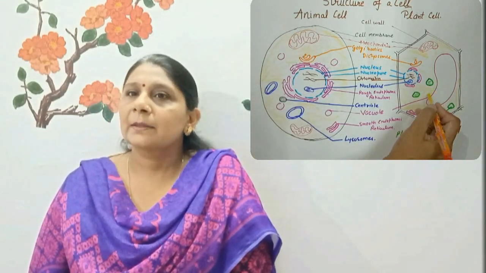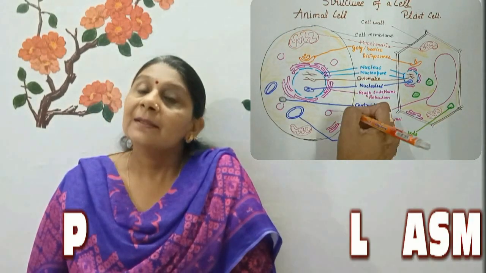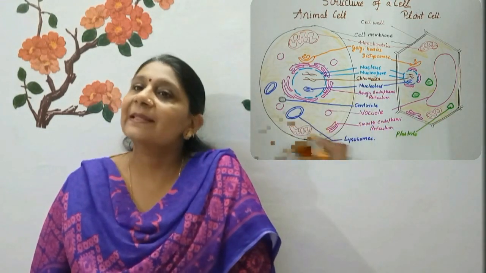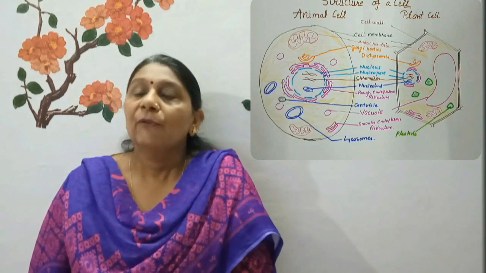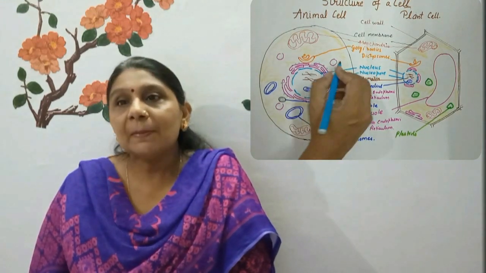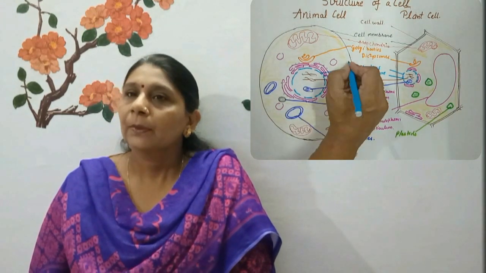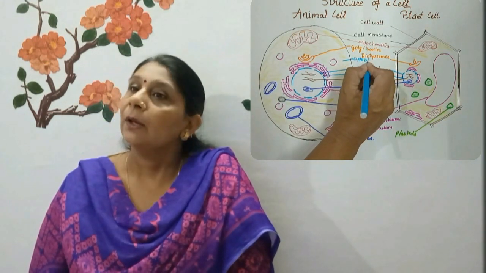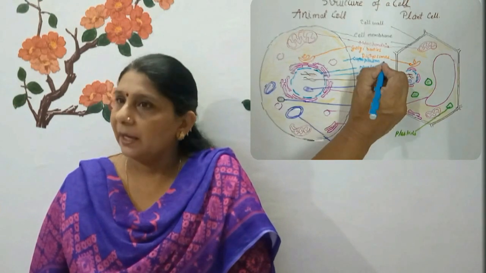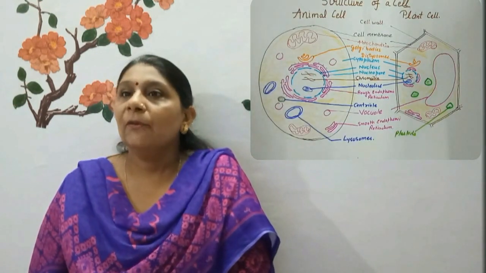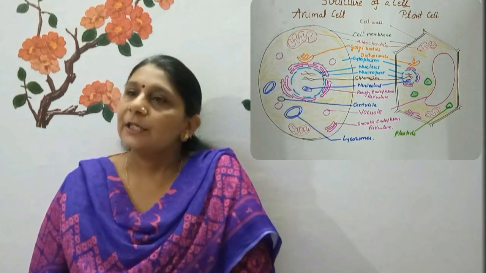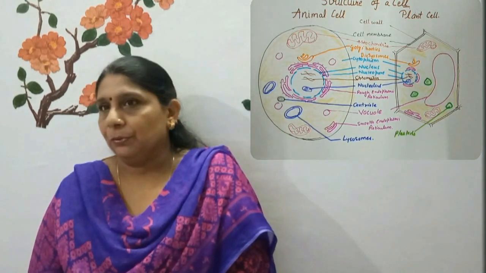All the organelles exist in the cytoplasm. What is cytoplasm? Cytoplasm is the jelly-like substance which fills the cell between the cell membrane and the nucleus. Cytoplasm is a kind of chemical factory of the cell. Here, new substances are built from materials taken into the cell, and energy is released and stored.